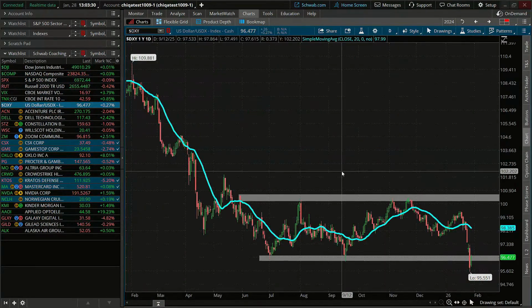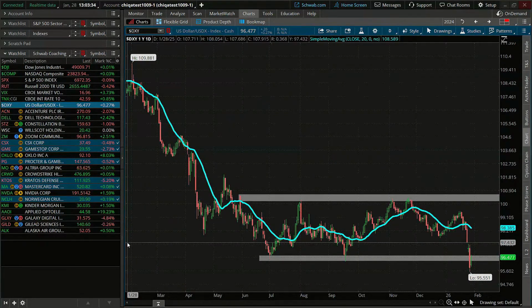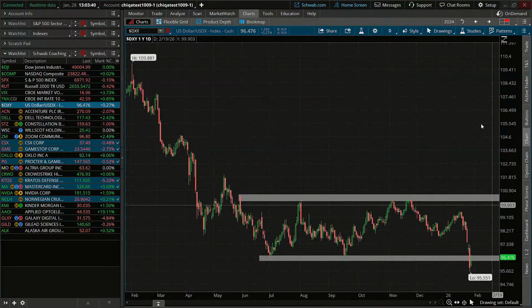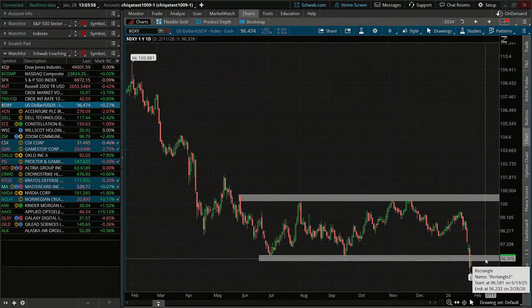This is a chart that I know many traders have probably been looking at, especially these last few days, as it really has been looking like the dollar index has been trading in this rectangular range, or what we call a box pattern, from 100 up here at resistance to 96 or so here at support.